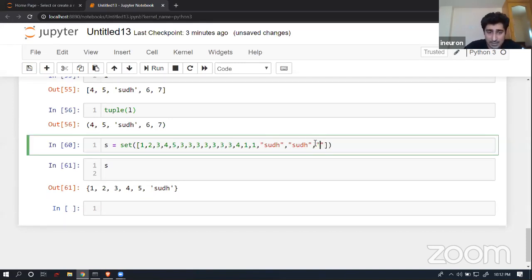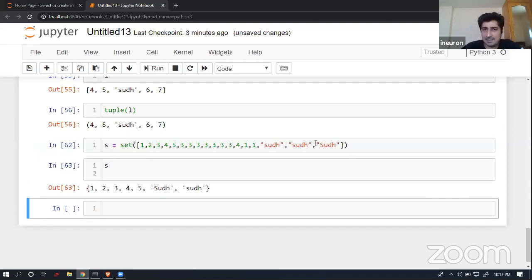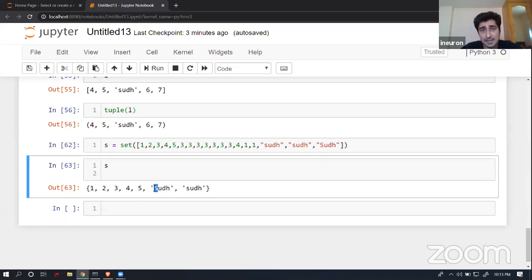What if I'm talking about a case sensitive SUDH, where this time my S is capital? Yes, set is case sensitive. In one I have a small case, in another I have an uppercase, and in that case for sure it is going to consider these two as different entities. So whenever we read data from Wikipedia, or Twitter or Facebook, or your Gmail, we always try to normalize the data set. That means we convert it either into upper case or lower case if we have to remove duplicates, and then we take that normalized data set.